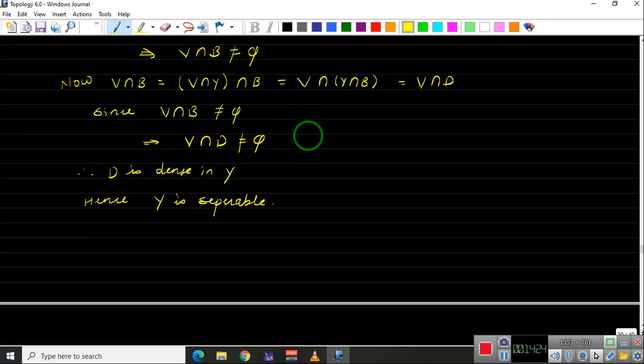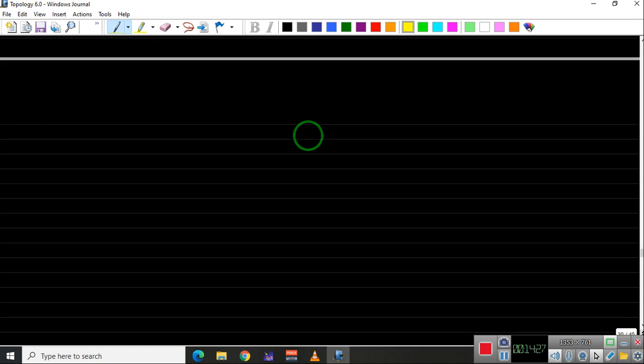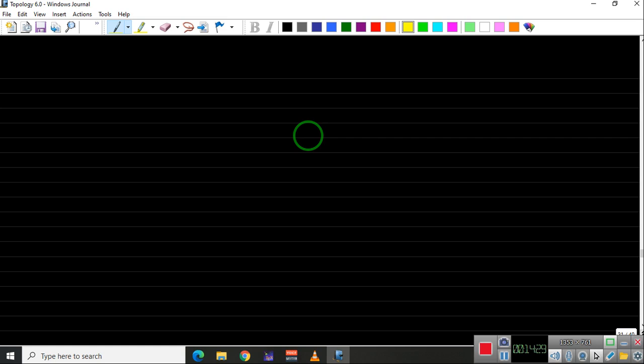Okay. So open subspace of a separable space is separable. So again, as I said, let us prove another statement here that product of two separable spaces is separable.